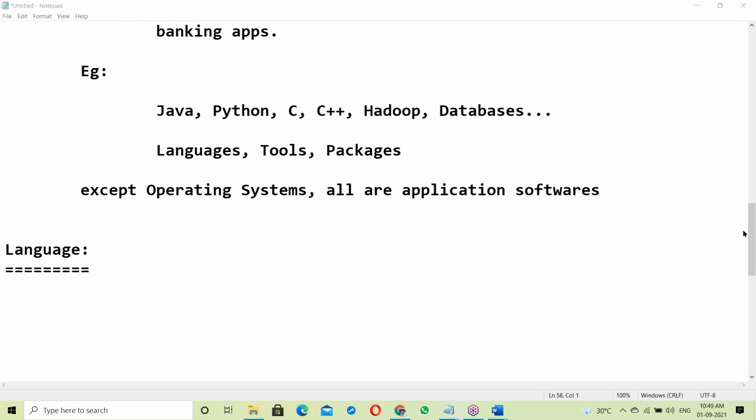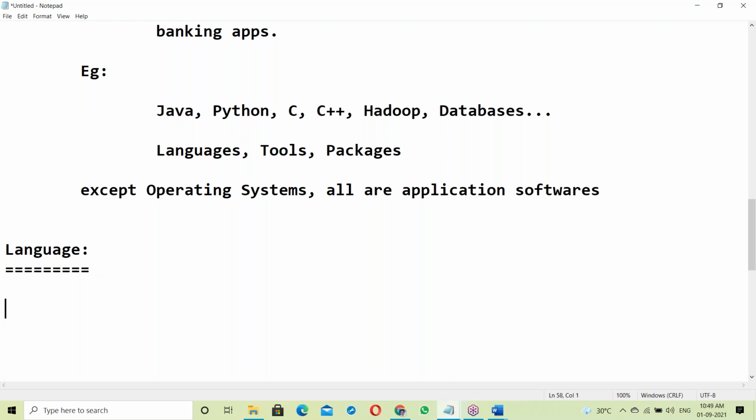So these are all just media of communication. Language is a media of communication between two living things, maybe two persons, two animals, or two trees. Every living thing has its own language.